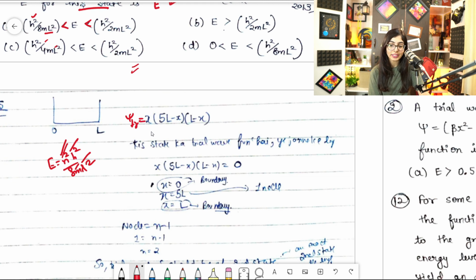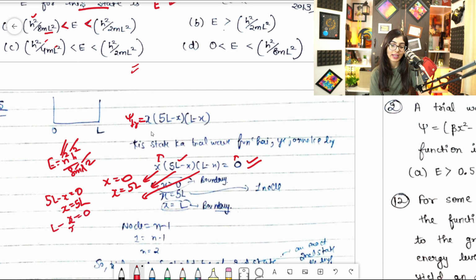Clear? So I'll put it equal to 0, and I'll just take the possibilities. Three possibilities will emerge from here, right? So x can be equal to 0, or if I put 5L minus x equal to 0, that would be x equal to 5L. So that means x can be equal to 5L, right? And if I take L minus x equal to 0, that would be x equal to L. So I told you that after we put the whole function equal to 0, we'll find out the nodes after that.